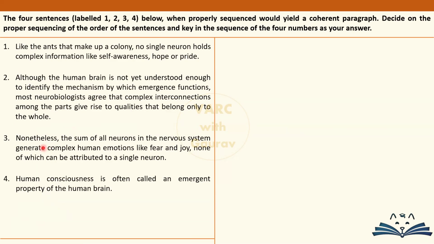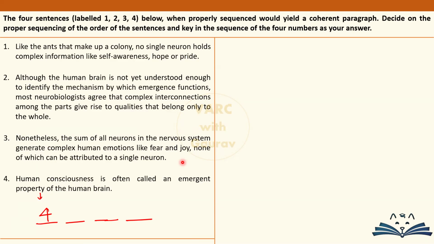So immediately the number of different sequences that are possible drops down to 6. So do that always, as far as possible, create pairs which will help you arrive at the right answer. ठीक है. So with these 2 concepts in mind, we can say that this is going to be the starting sentence. Whatever sequence we create, 4 is definitely going to be at the start, because it kickstarts the discussion that human consciousness is an emergent property. ठीक है. And the remaining sentences are talking about the emergent properties and the ability to express it.